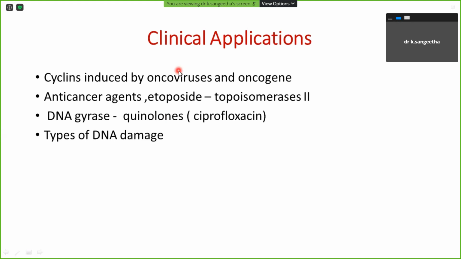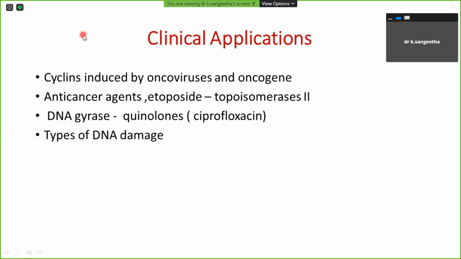The whole group of floxacins we can call quinolones. This antibacterial agent, ciprofloxacin, norfloxacin, the quinolones, where can we use them clinically?